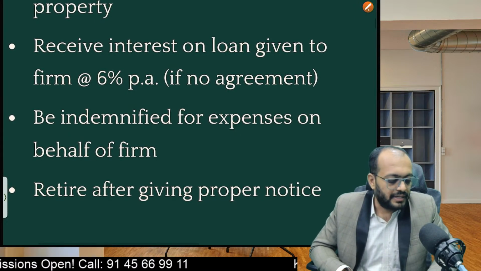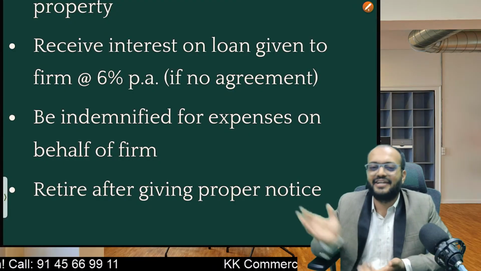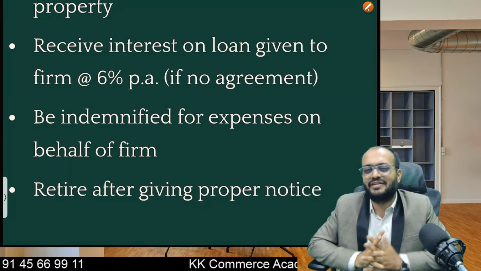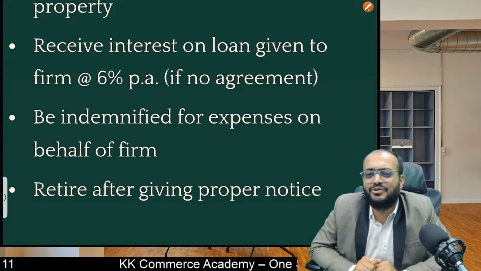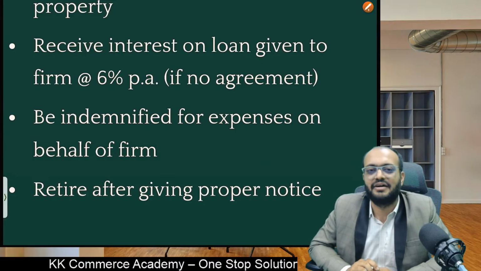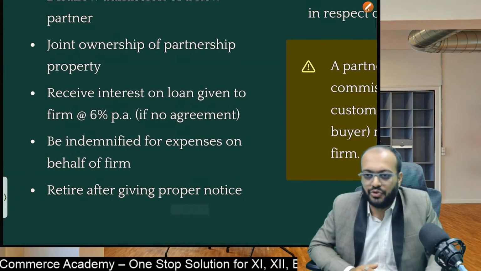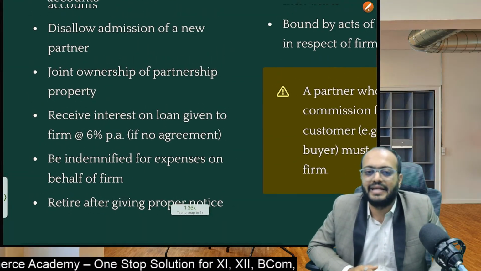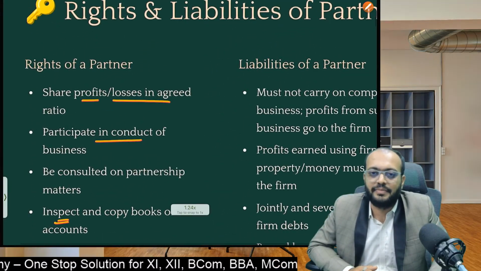Students, a partner can retire. If a partner can join on his own wish, he can retire on his own wish. So if a partner decides, oh my god, now it is my age, I want to retire, I don't want to work forever, so I just want to retire from the business, of course he has the right to retire. For that, he has to give proper notice a few days before, but he can retire from the business. Okay, so these are the rights of the partners.